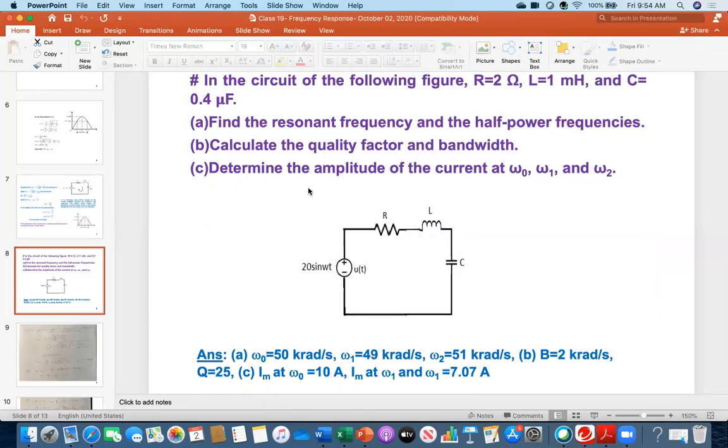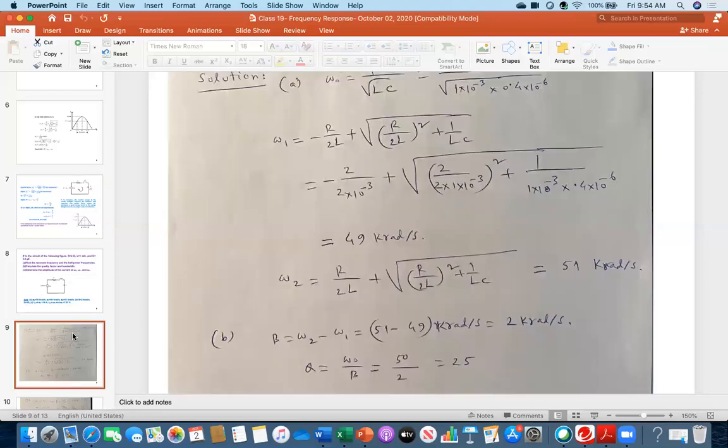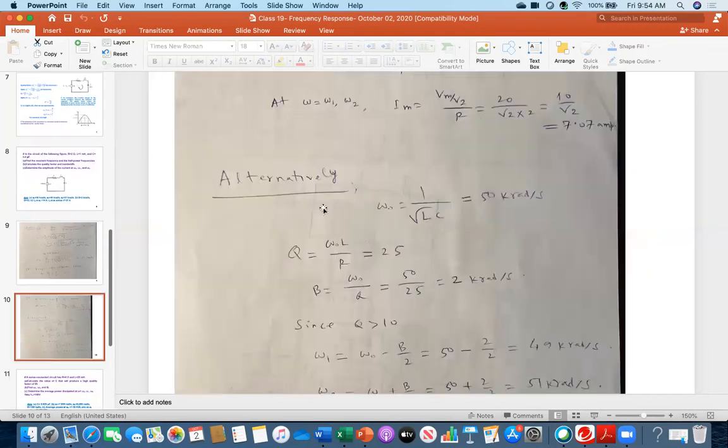Question number C was to determine the amplitude of the current at omega naught, omega 1, omega 2. What is the value of current at this point, and this point? So you see that answer will come from here. This axis was current. So what was the value of current at omega naught? Vm over R. What was the value of current at this point, Vm over root 2 R, or 0.707 multiplied by Vm over R. So that calculation is in the next slide.